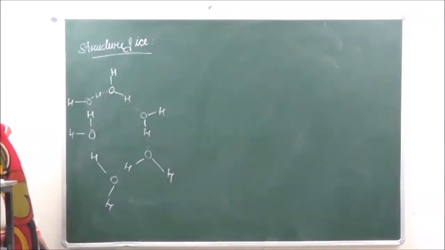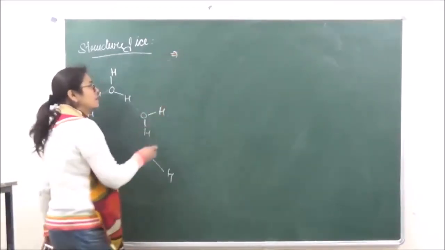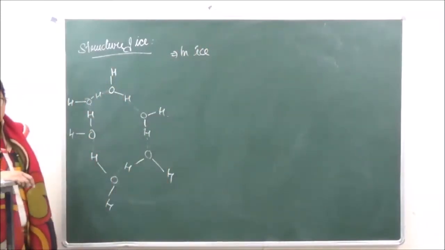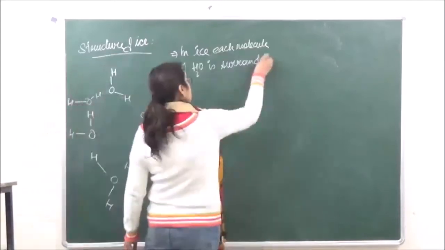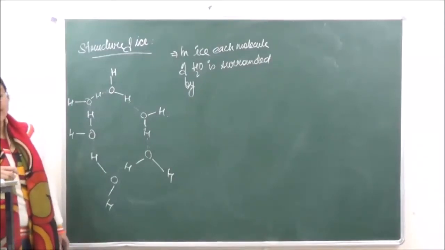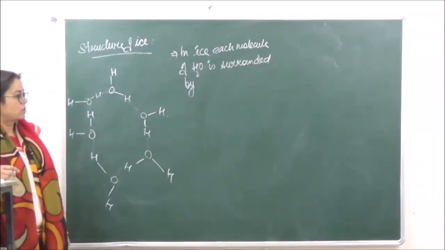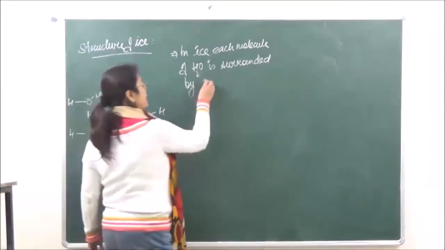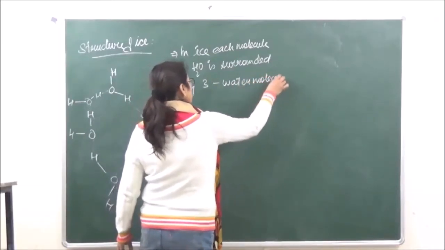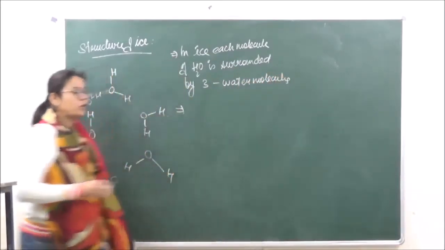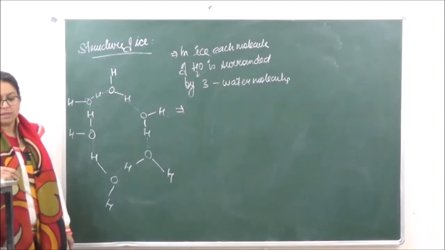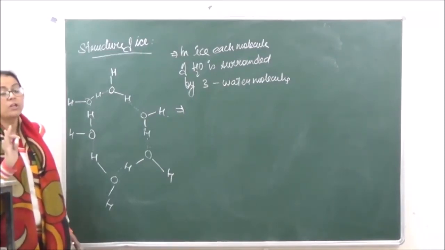Number 1, in ice, each molecule of water is surrounded by three neighboring water molecules. ठीक है? Then number 2, in water, each water molecule has 4 water molecules surrounding it.